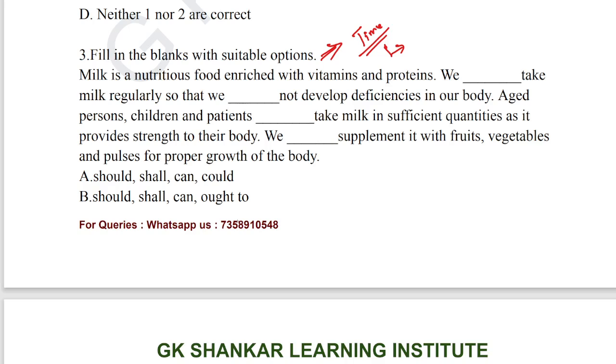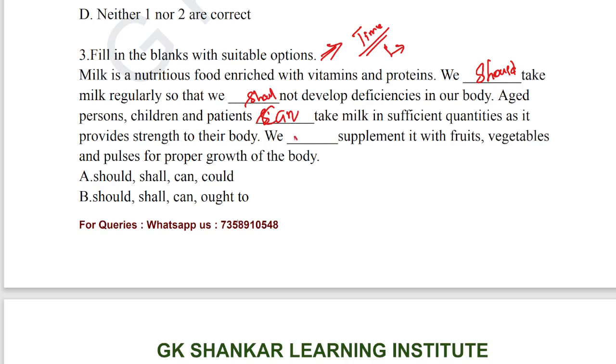So question number 3, milk is a nutritious food enriched with vitamins and proteins. We should take milk regularly so that we shall not develop deficiencies in our body. Aged persons, children and patients can take milk in sufficient quantity, as it provides strength to their body.